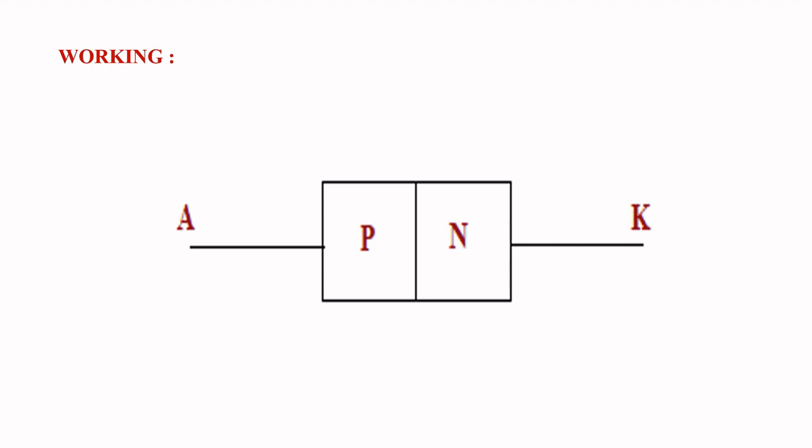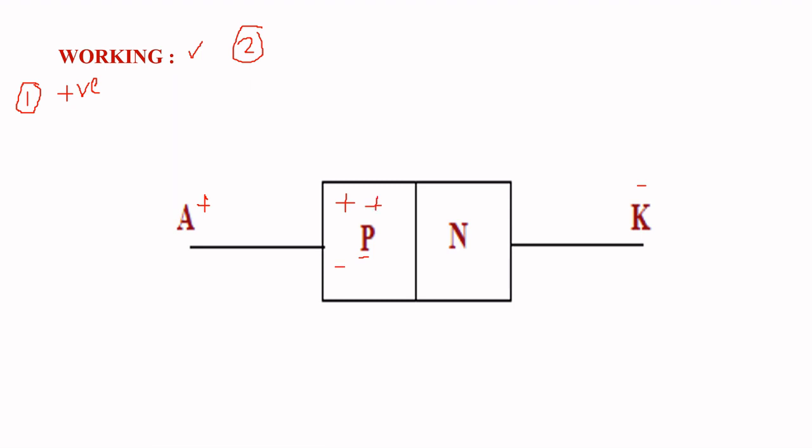Coming to the working of the PN junction diode, it can be explained in two cases. In the first case, we apply a positive voltage across anode and cathode. By applying the positive voltage, the anode becomes positive and the cathode becomes negative. The anode is connected to the P layer, which has holes as the majority charge carriers.